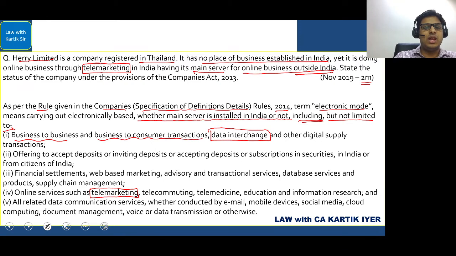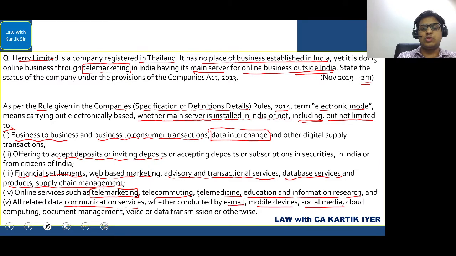In the exam, the question can come in relation to business to business, business to consumer transactions. It can be in relation to acceptance of deposits or inviting deposits. It can be in relation to financial settlement, web based marketing, advisory and transactional services, database services, supply chain management, telecommuting, telemedicine, education and information research. Then you have communication services, whether conducted by email, mobile devices, social media, cloud computing, and other things that they have given here. So what I'm trying to say is, any part of this can be picked up and they can just fit it here. In place of telemarketing, they'll simply put advisory and transactional services, and then you will have to deal with the question.